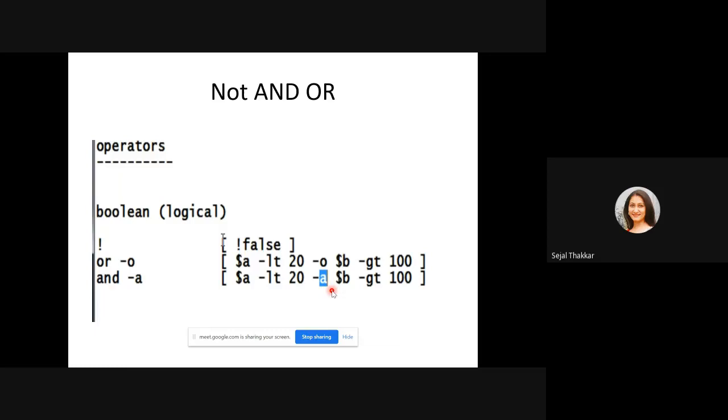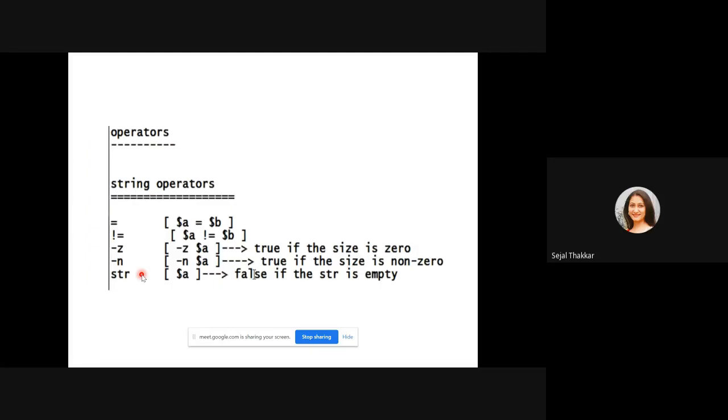If these two conditions are satisfied, then the result will be this. So $a less than 20 and $b greater than 100, such kind of condition you want to give, means if both the conditions are true, then the program will run. And in the OR operator, if any of the conditions is true, then your program will run. So AND and OR operators you can show by using the dash symbol.